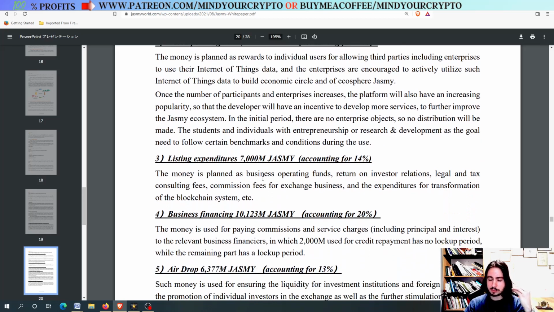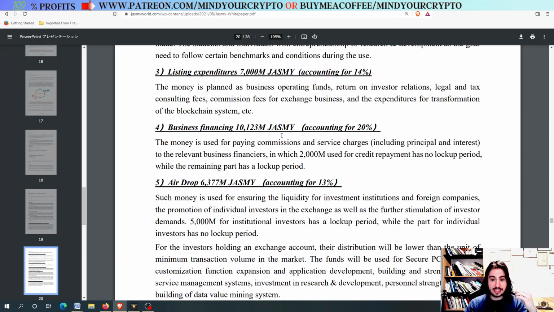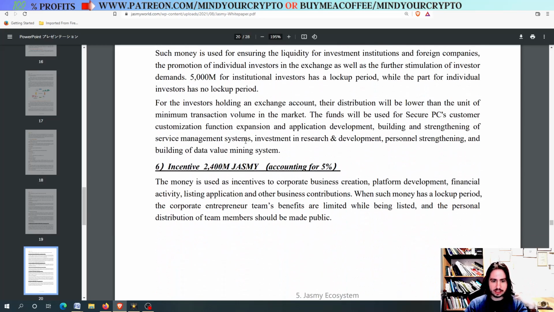The money is planned as business operating funds, return on investor relations, legal and tax consulting fees, commission fees for exchange businesses. Okay, business financing 20%. The money is used for paying commissions and service charges, including principal and interest, to the relevant business financiers, in which 2 million used for credit repayment has no lockup period, while the remaining part has a lockup period. So the 8 million, accounting for 20%, will have a lockup period, the airdrop, and so on.